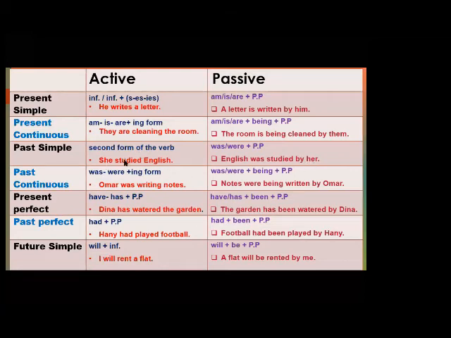What about the verb studied? Studied is in the past. So I use was or were. English was or were? Was. And the past participle of studied is studied. So English was studied by her. After that, the past continuous. The past continuous: was or were plus the verb plus ing.